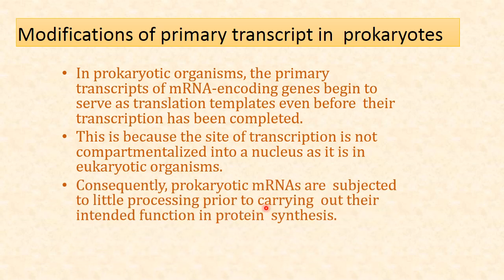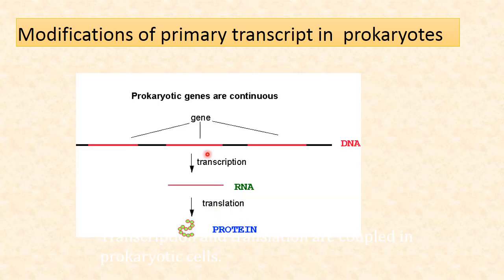Prokaryotic messenger RNAs are subjected to very little processing, because there is no need, as the same unit synthesizes protein. Here we can see these are continuous genes. In transcription, only these extra nucleotides are removed and DNA is converted to RNA. At the same time protein synthesis starts.